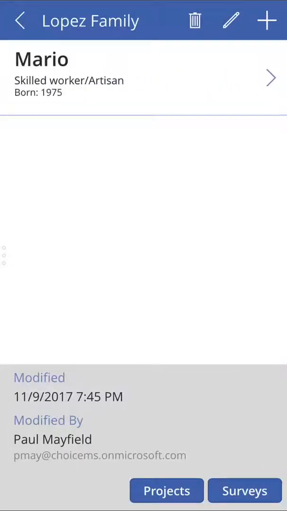What's happening now is that cistern project has been recorded in our cloud service, and now we know a few things about the Lopez family. After a couple years, let's say it's time to do a survey to see how things are going, so we'll click the survey button. This will show us all the surveys that we've been conducting with this family over the years to see how things have progressed.